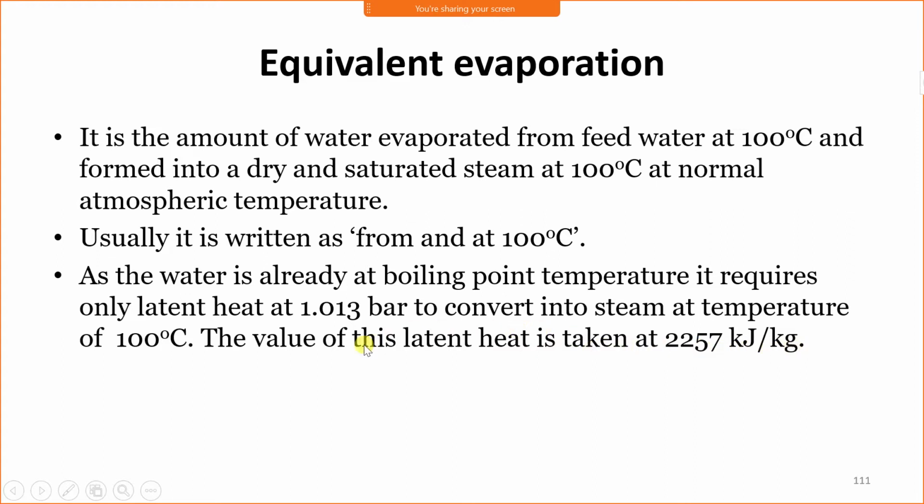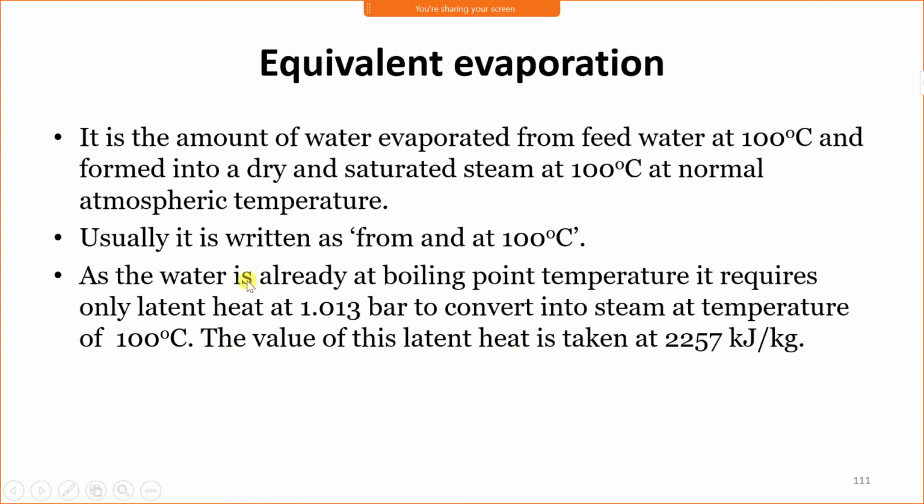Water is supplied at its saturation temperature of 100 degrees Celsius, and at that temperature water is evaporated. But to convert saturated water into saturated steam, we need to supply latent heat, and that latent heat is called the heat of evaporation.